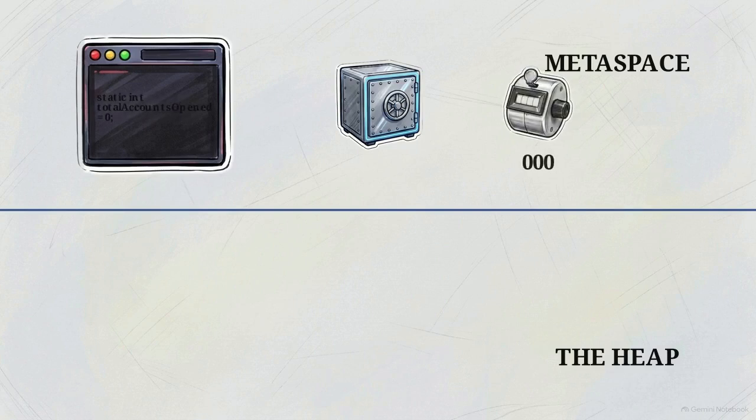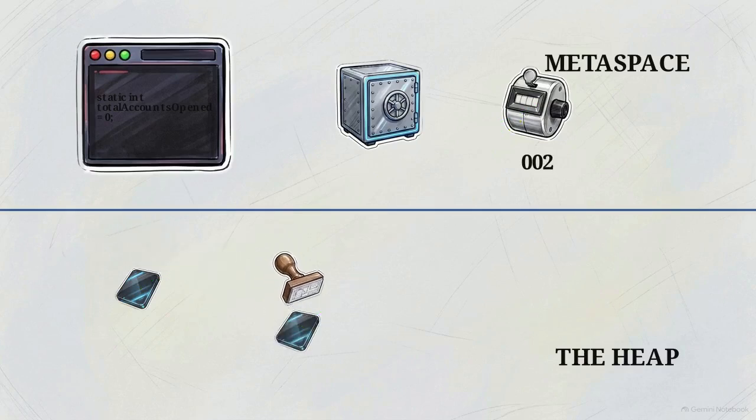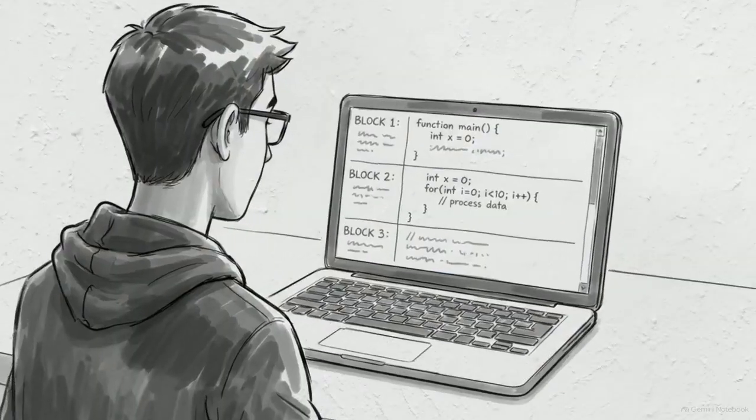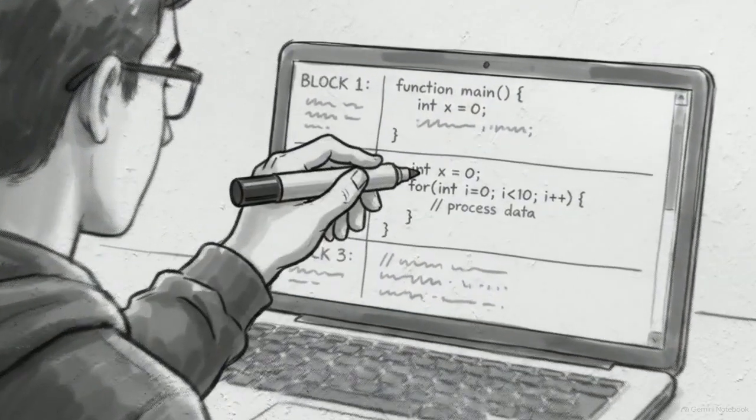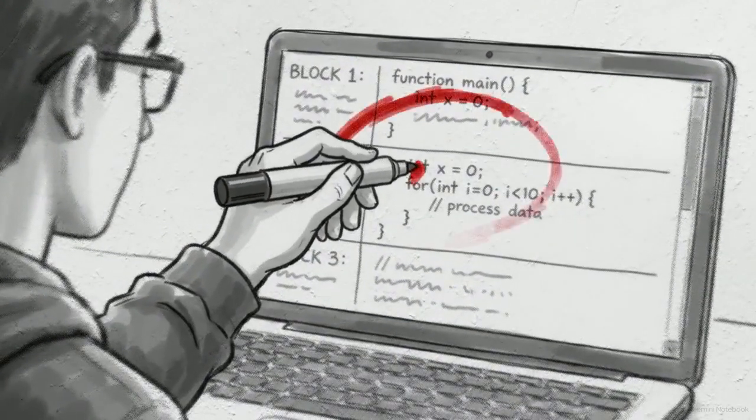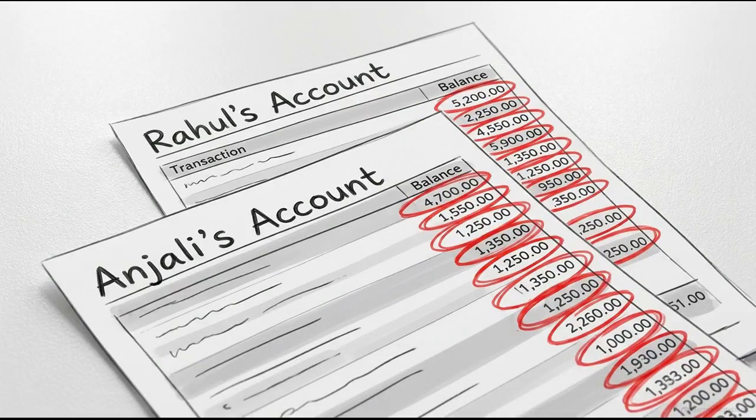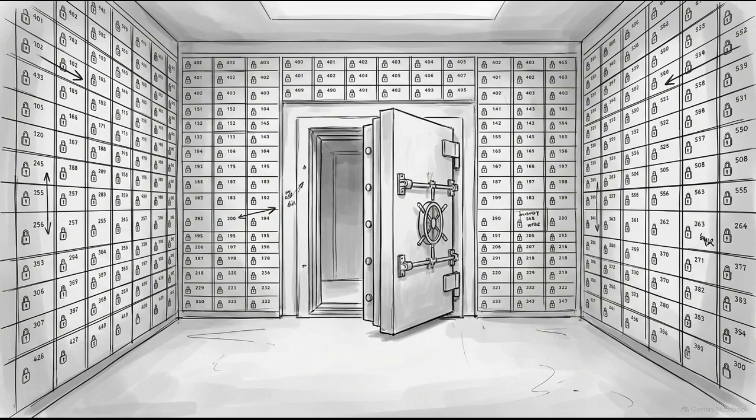It's also used for global trackers. If the bank needs to count every new user across the entire system, a static int total accounts opened sits in the metaspace, incrementing globally every time a new object appears on the heap. In Java, knowing exactly where your data lives is just as critical as knowing what your data is. The static keyword creates a crisis when it merges personal data, but it provides a highly efficient way to manage shared global state when applied correctly.